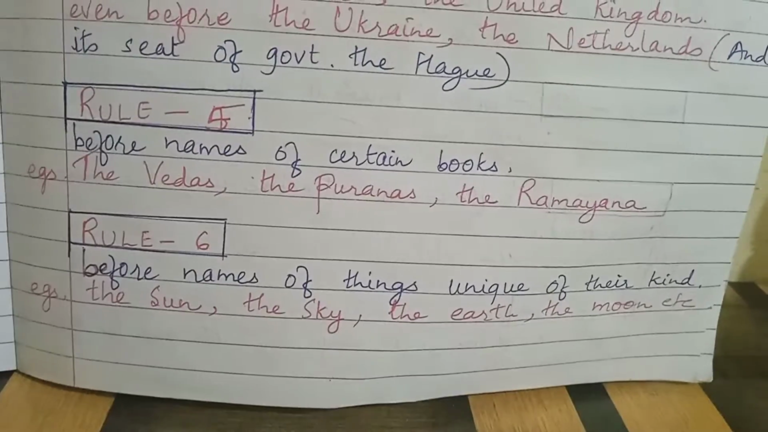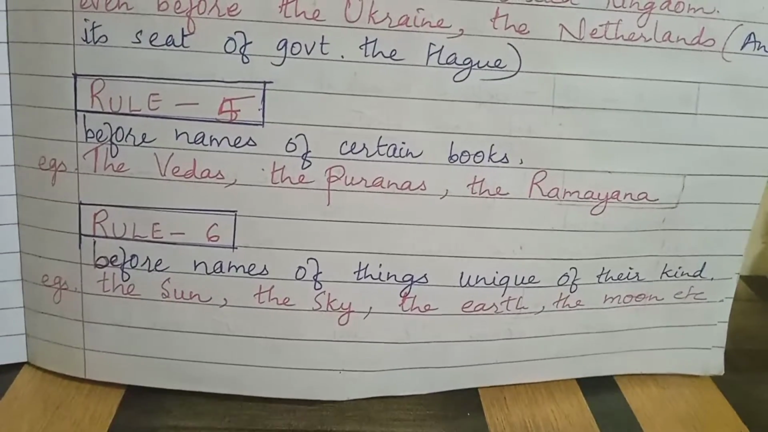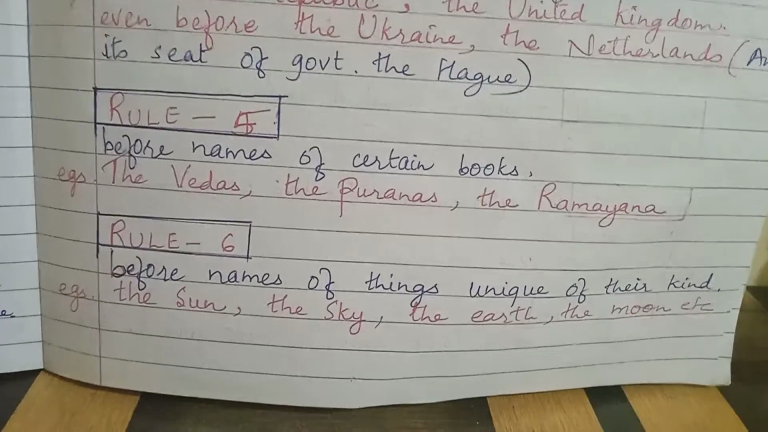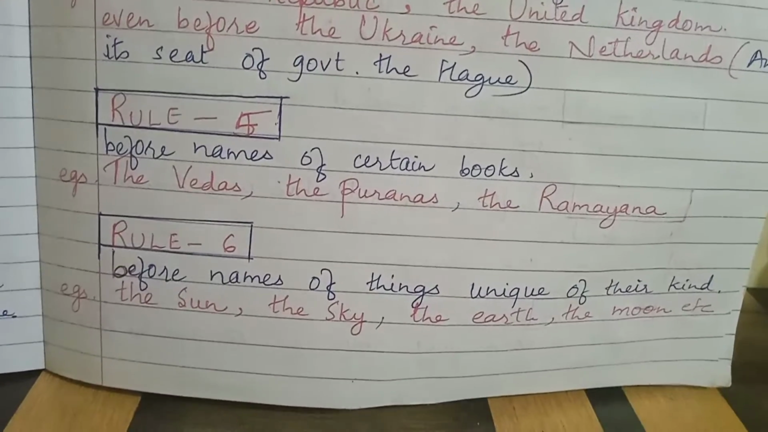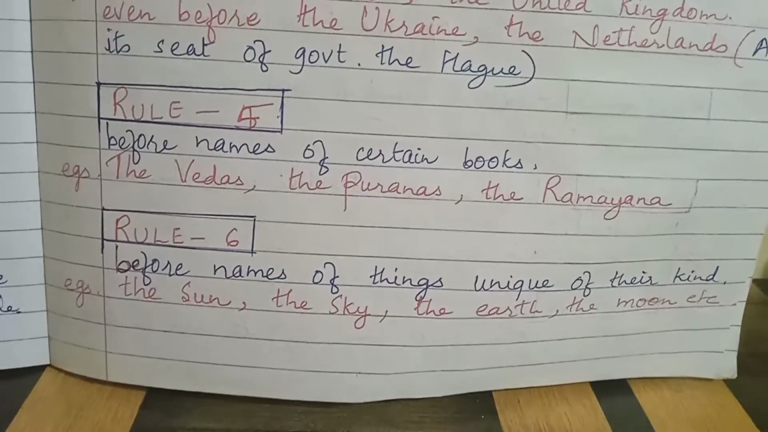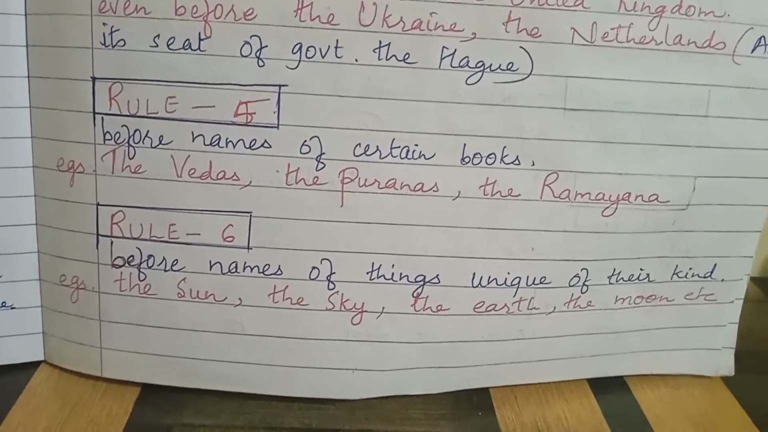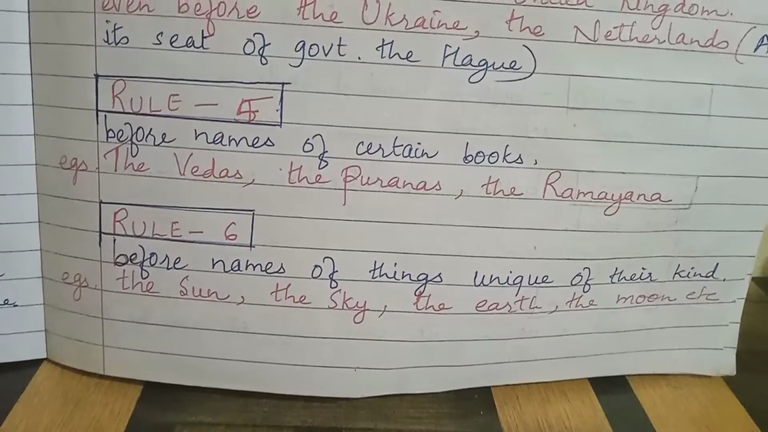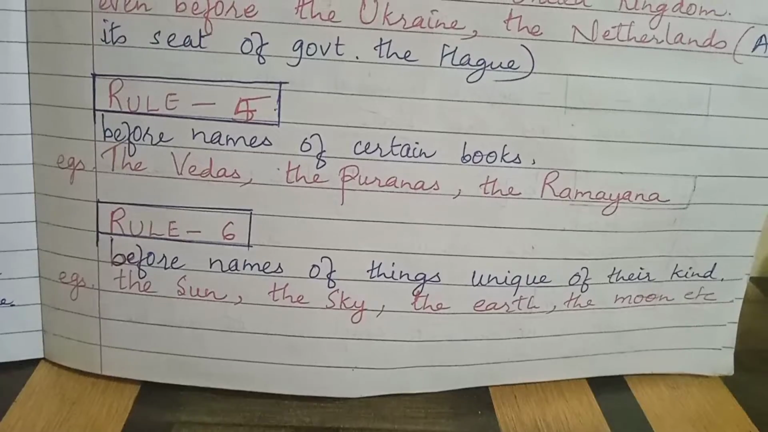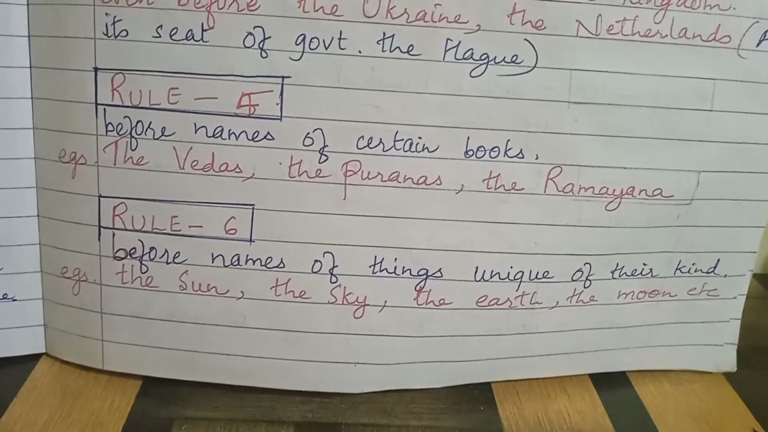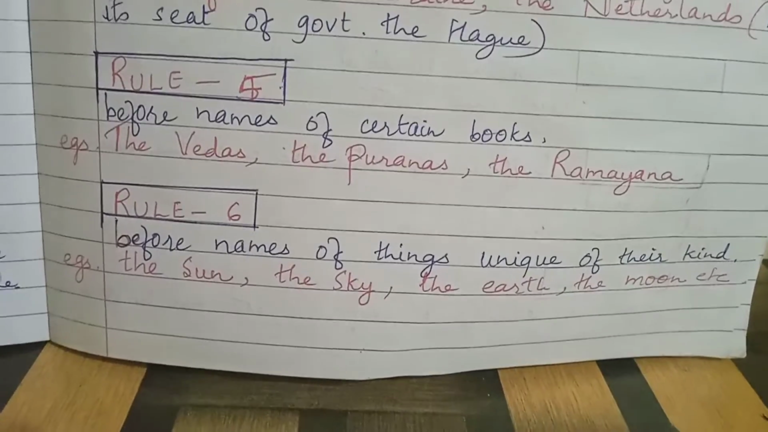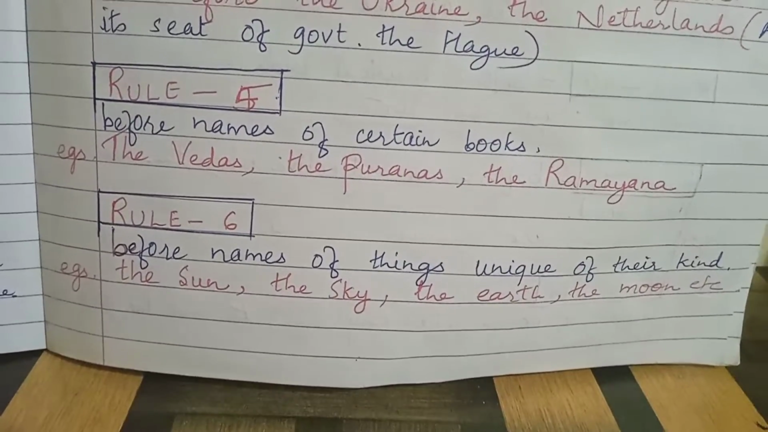There does not exist any other such kind, but there is only one of its kind. In such cases, article the to be used before such nouns. Examples, you see, the sun. It's a unique kind. The sun, there is only one of its kind, the sun. So article the is used before the word sun.